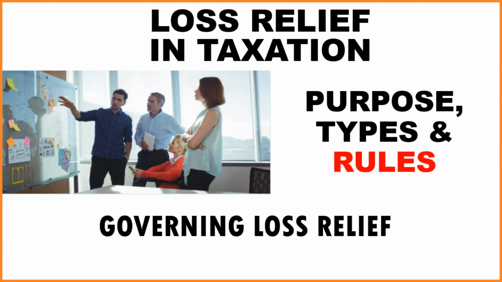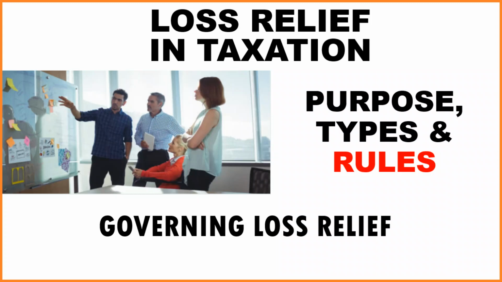I use this there because now we can carry forward indefinitely from 2007. Also, another rule that we need to understand and have at our fingertips is that relief can only be granted against the profits from the trade or business in which the loss was incurred.